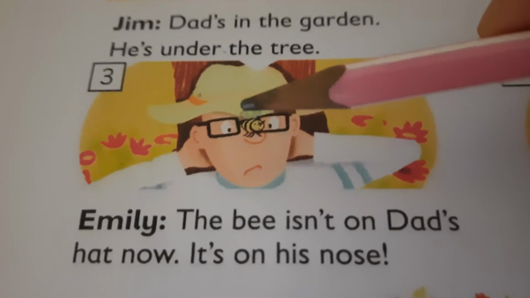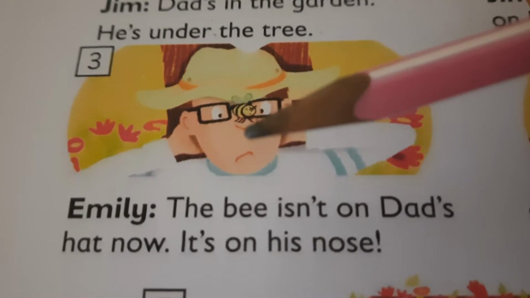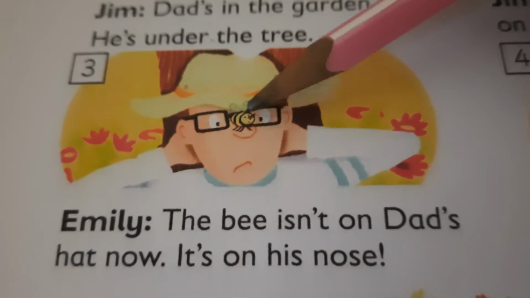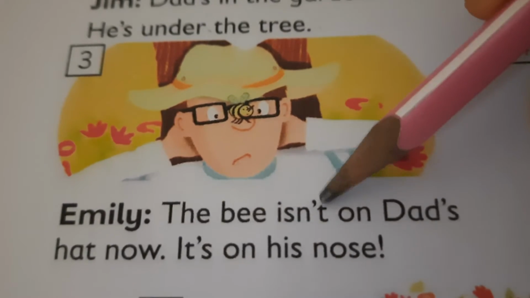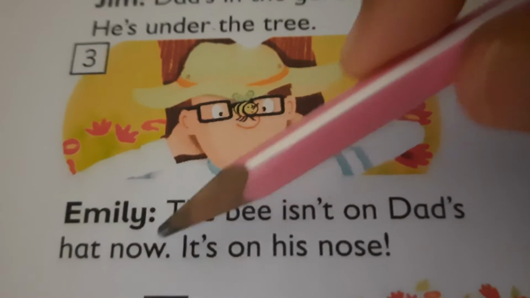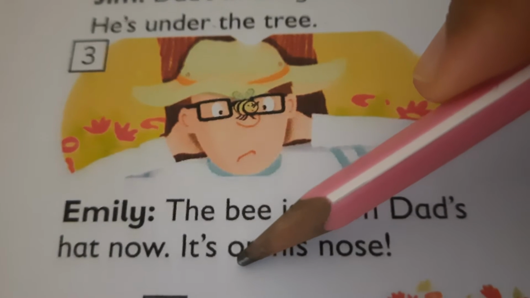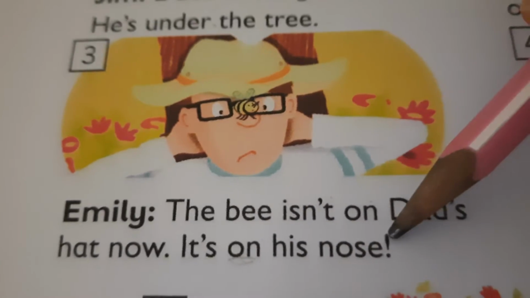Emily. The bee isn't on Dad's hat now. It's on his nose. So right now, where is the bee? Bee is on his nose. Oh, the bee isn't on Dad's hat now. It's on his nose. So again, where is the bee? The bee is on Dad's nose.